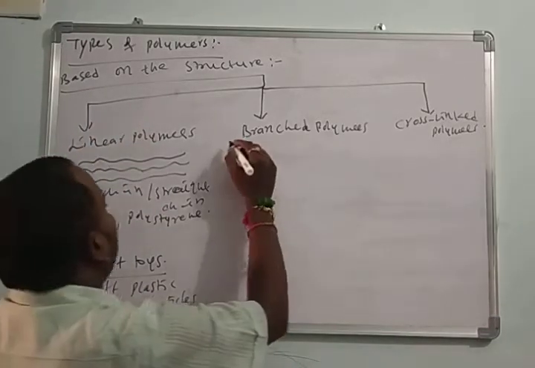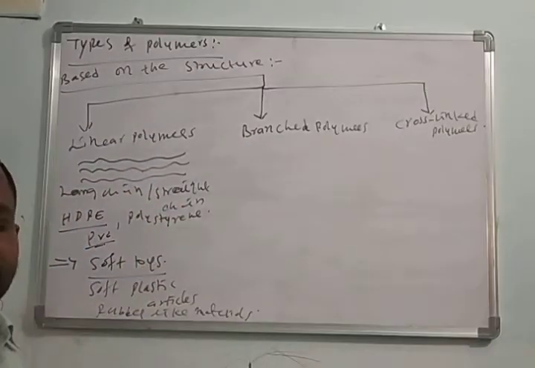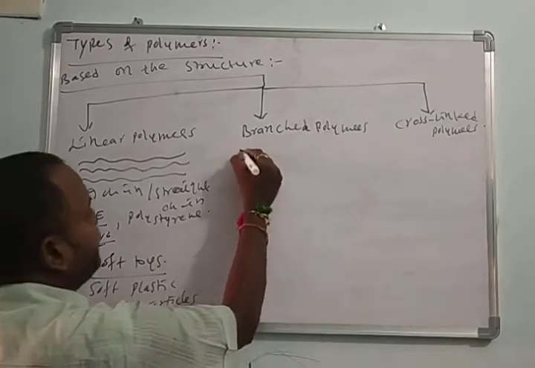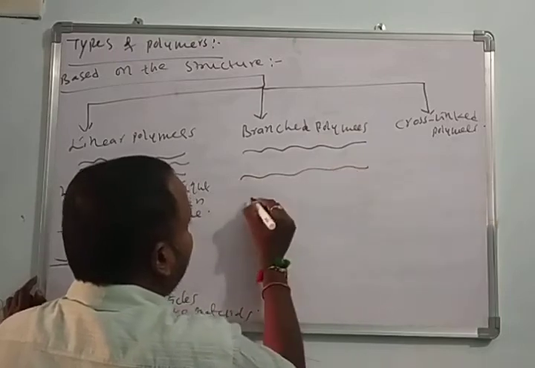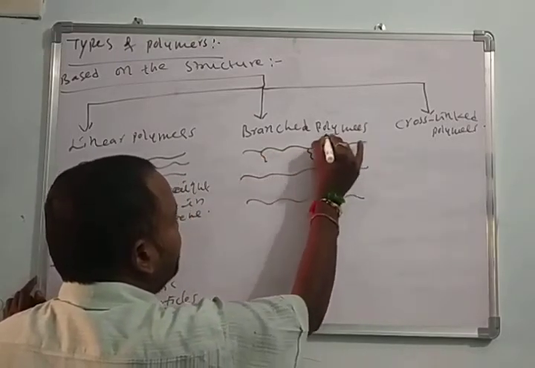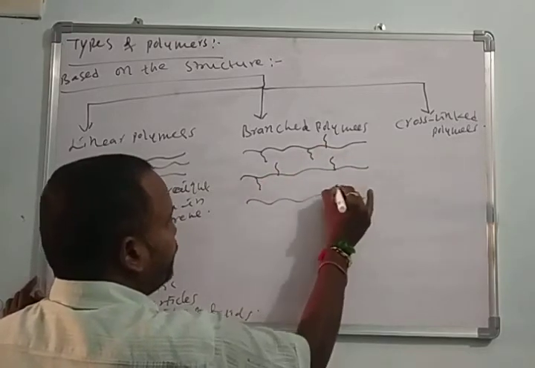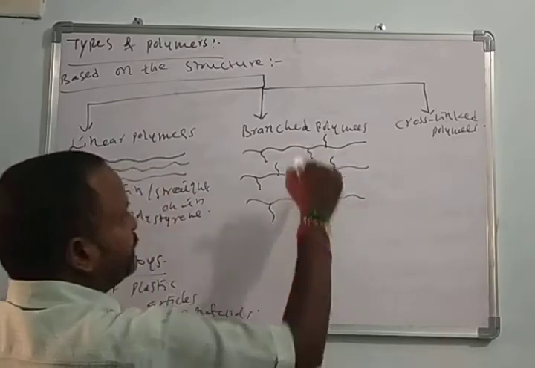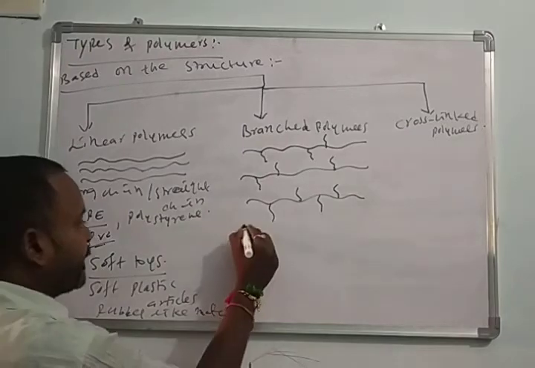Next, branched polymers. These have a little bit low density compared to the linear polymers. Branched means linear, but here the linear arrangement has a little bit of branching. This is the branched polymer.